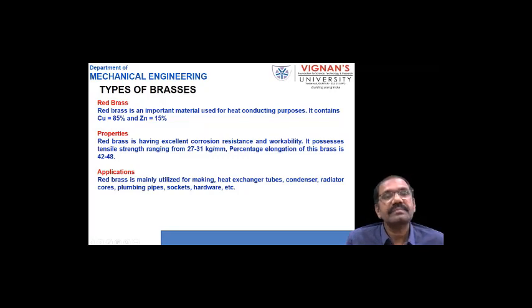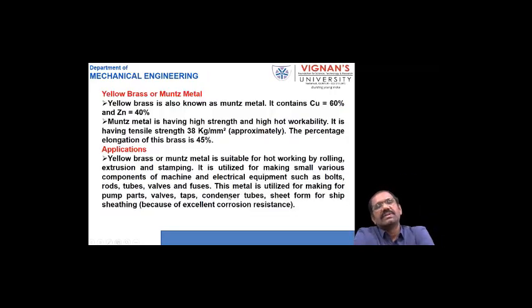Okay, now they are used in making heat exchangers, tubes, condensers, radiator cores, plumbing pipes, sockets, and other hardware made with this red brass. So next one is yellow brass.